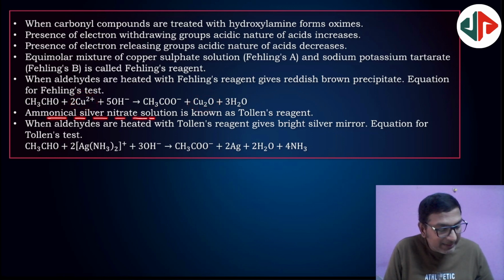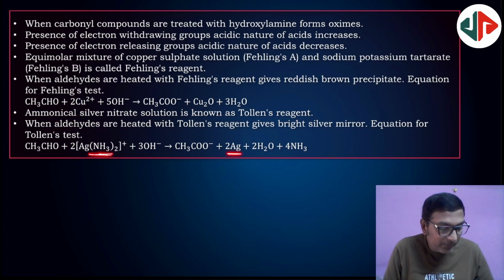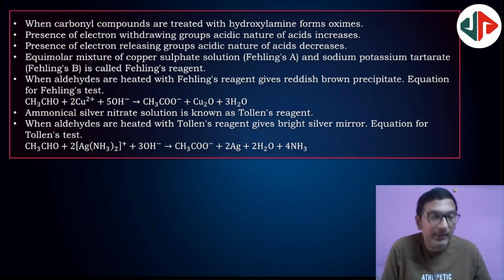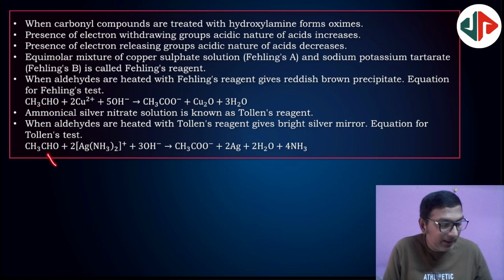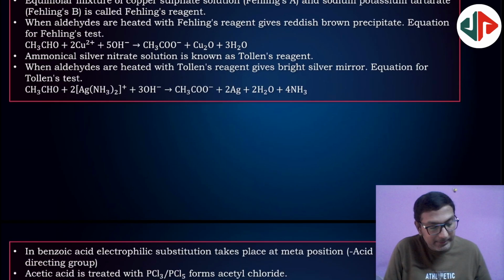Ammoniacal silver nitrate solution is known as Tollens reagent. Tollens reagent. When aldehydes are heated with Tollens reagent, it gives a silver mirror. So Tollens reagent will be converted to Ag. That means Ag+ is reduced to Ag0, and the aldehyde is oxidized to the corresponding acid. Next.